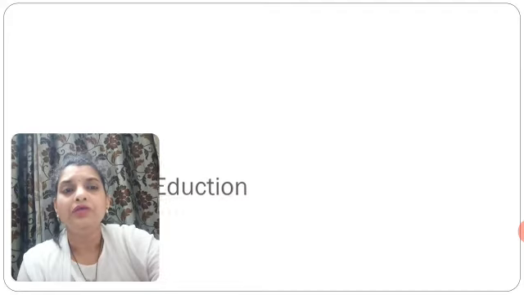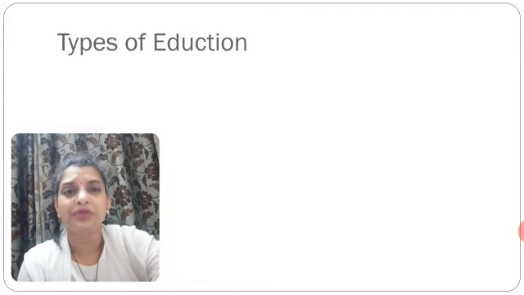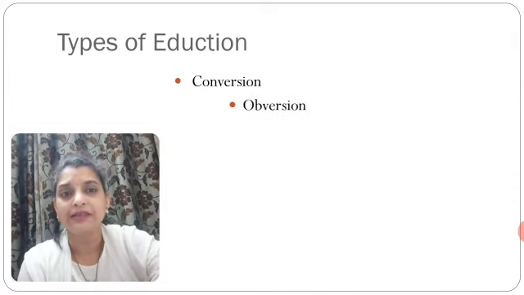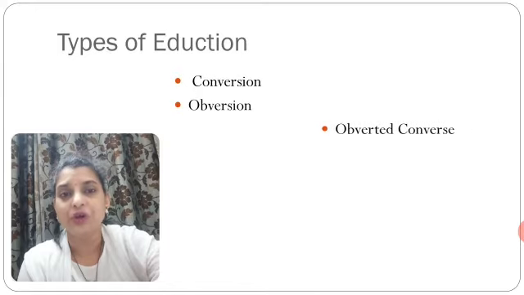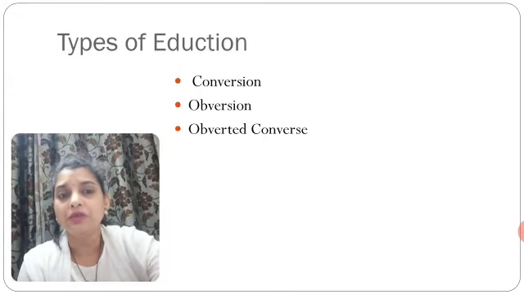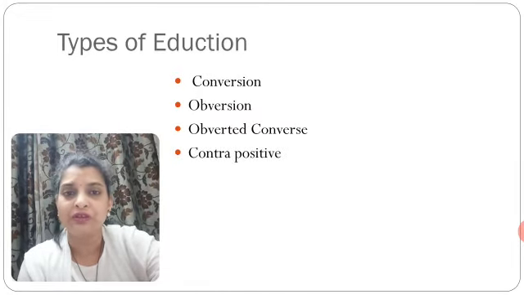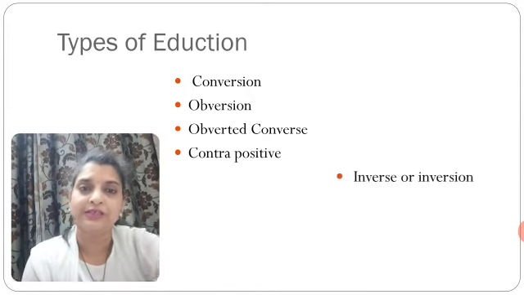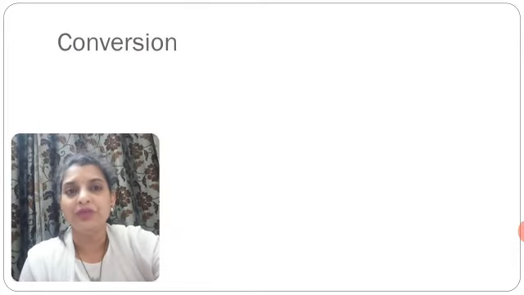Now we need to understand the various types of induction. There are a total of 5 types of induction. First is conversion, second is obversion, third is obverted converse, the fourth one is contrapositive, and the last one is the inverse or inversion. So we'll see first the conversion.